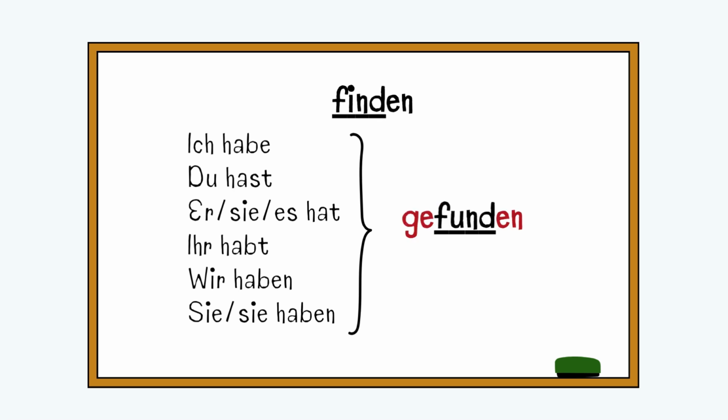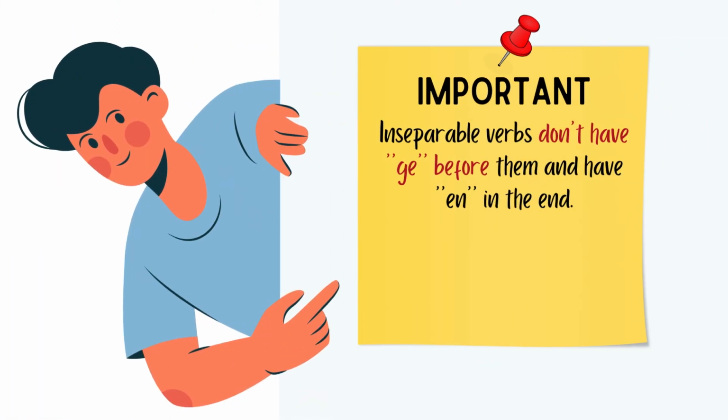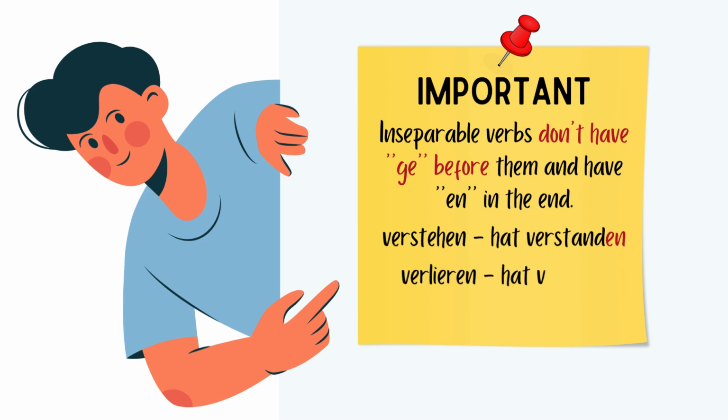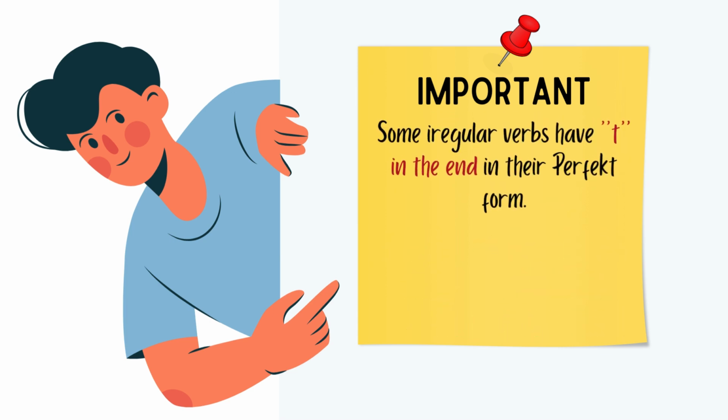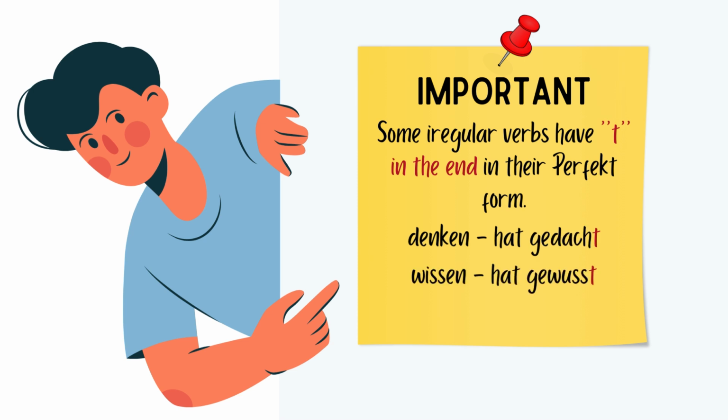Here too we have some exceptions. For inseparable verbs, you let go of the ge and just add en in the end. Verstehen becomes verstanden. Verlieren becomes verloren. Befehlen becomes befohlen. And there are some irregular verbs where the ending is a t. Denken becomes gedacht. Wissen becomes gewusst. Kennen becomes gekannt.